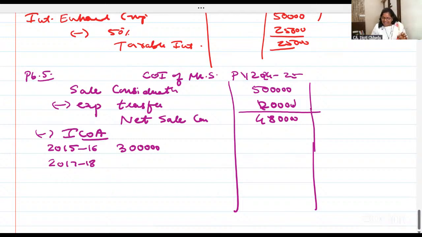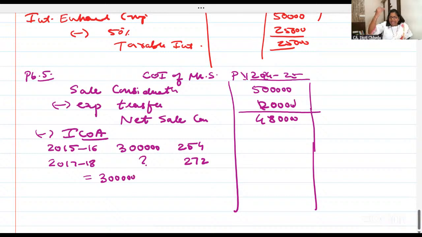Even though I'm calculating the capital gain in 24-25, indexation is only for 17-18. For 15-16, the CII is 254. For 17-18, it is 272. So if 254 has become 272, 3 lakh cost in 15-16, what's the indexed cost here?